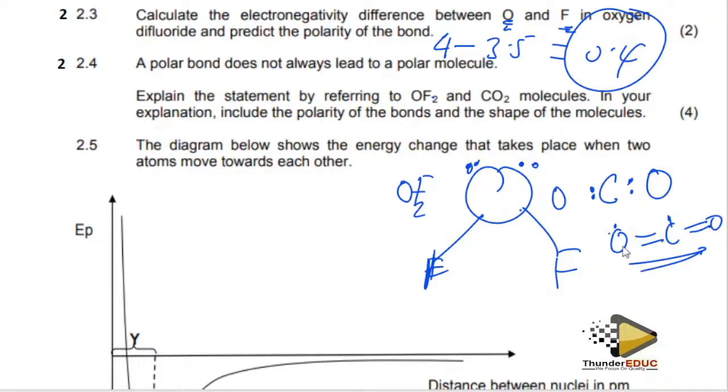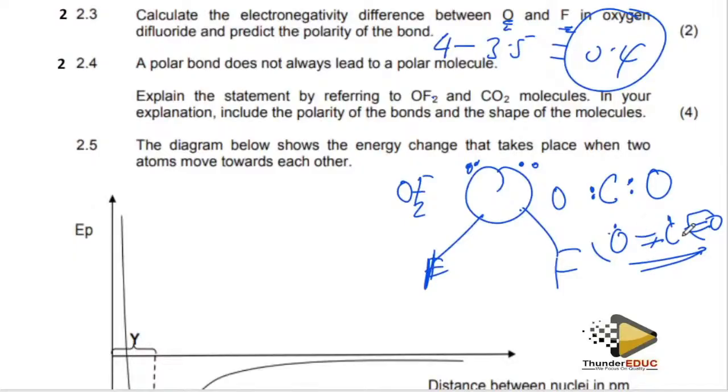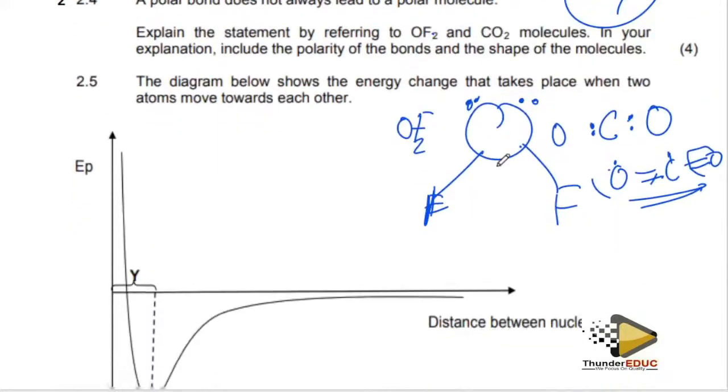So because of this, the force this side and the force this side is the same, so this one is going to be non-polar. However much the bonds in the molecule are polar, the other one is going to form a polar molecule because of the shape. It is a bent shape, angular. If it was straight, it would also have been non-polar, but because of the shape, it becomes polar.